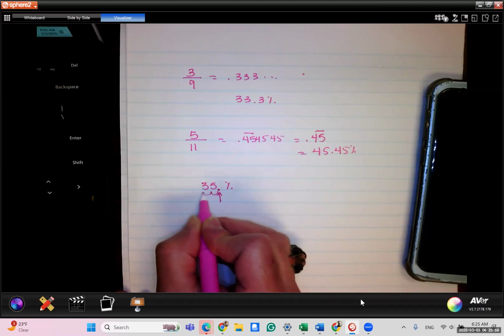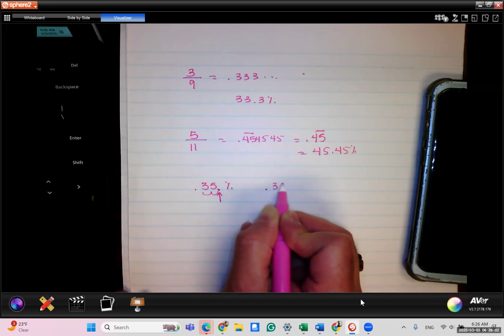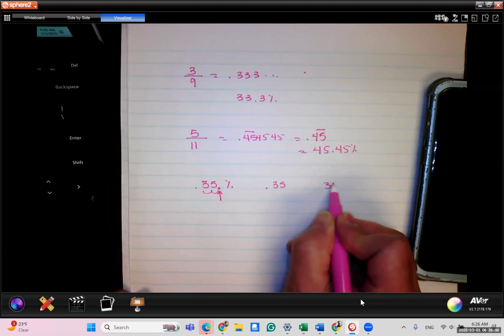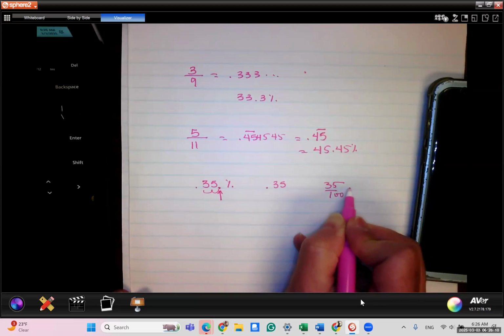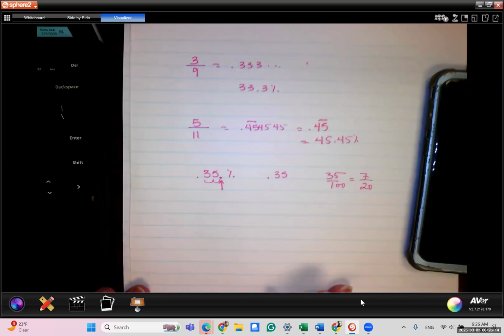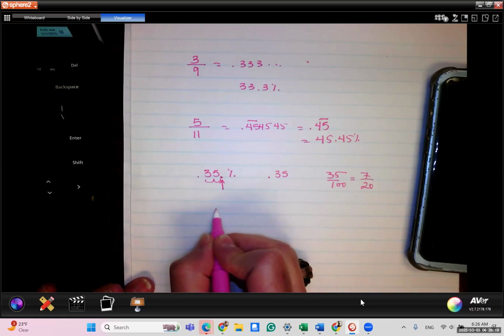So 1, 2, and put a decimal point right there, and then get rid of the percent sign. So 35% is the same thing as 0.35, which is the same thing as 35 over 100 as a fraction, which you can reduce to 7 over 20. And I'm not going to go over simplification for this class.